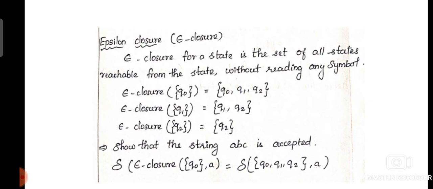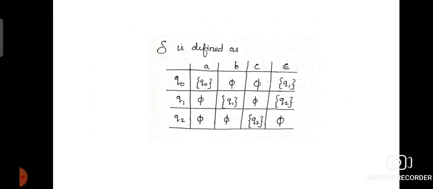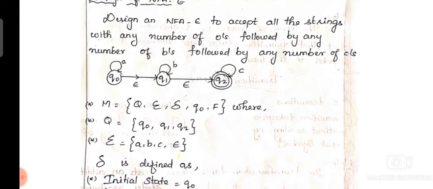So initially we can write the epsilon closure for Q0, Q1 and Q2, since we have only three states. We have to find the answer from the diagram. Epsilon closure of Q0 is the set of states reachable from Q0 by accepting null transitions, that is, the sequence of states reachable by applying the epsilon symbol continuously.